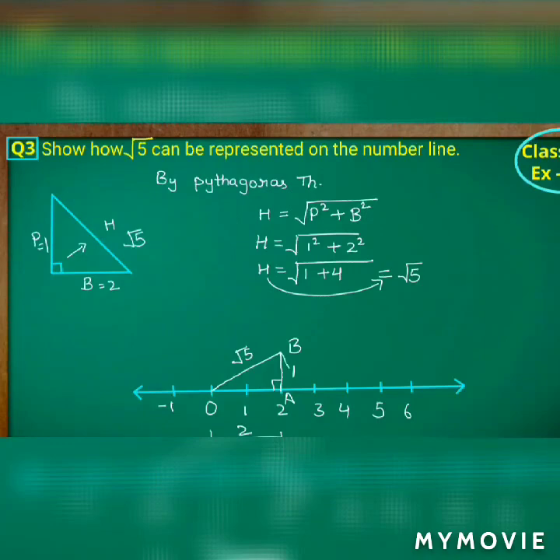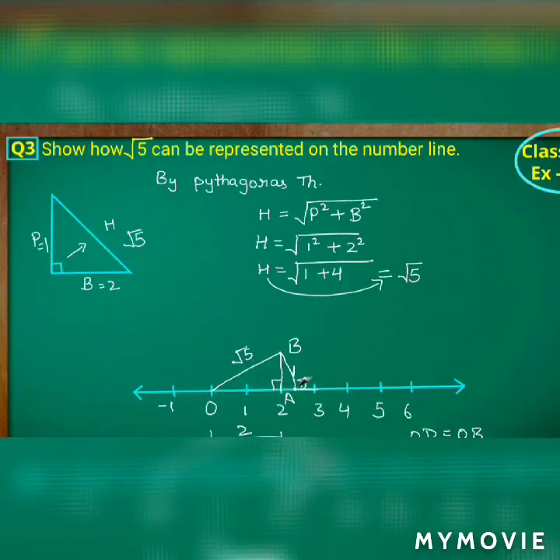We take the radius root 5, and from that point B we draw the arc so that it meets the number line. I can say that is where root 5 is located. I'll make it the point D. So here OB is equal to OD, which is equal to root 5.